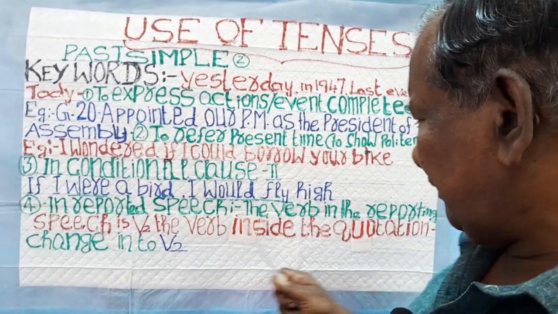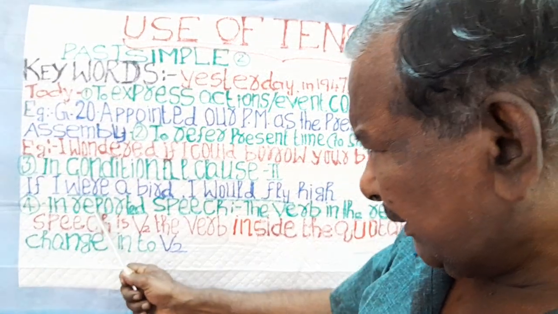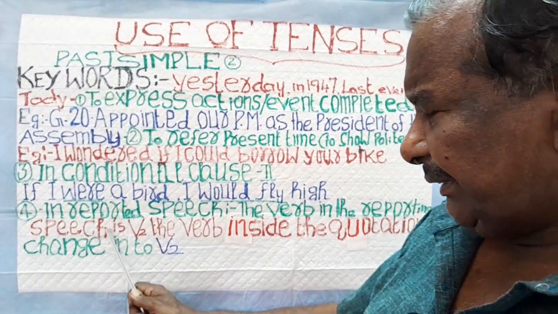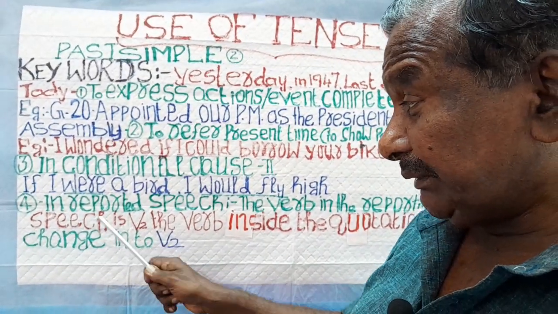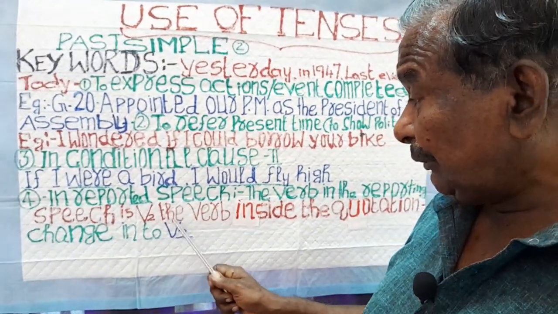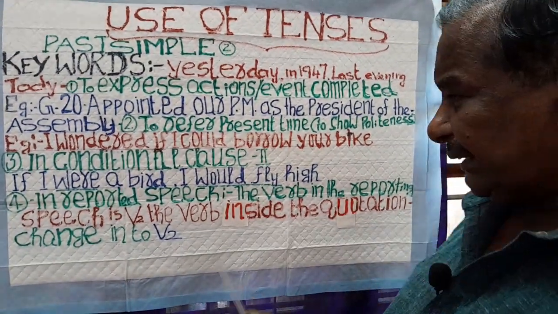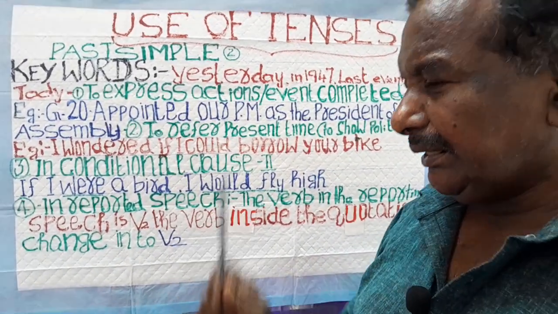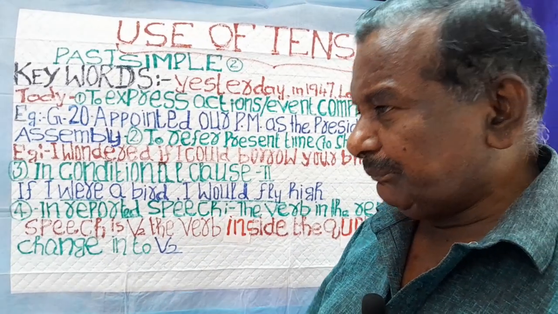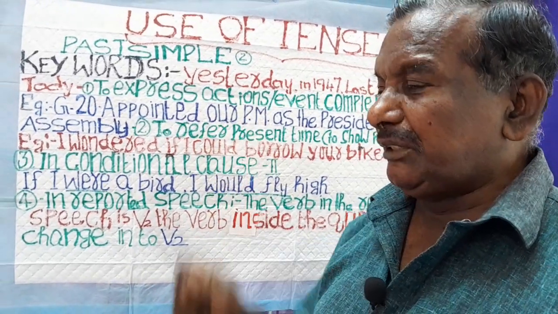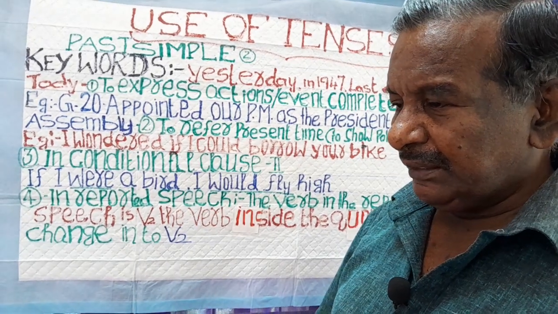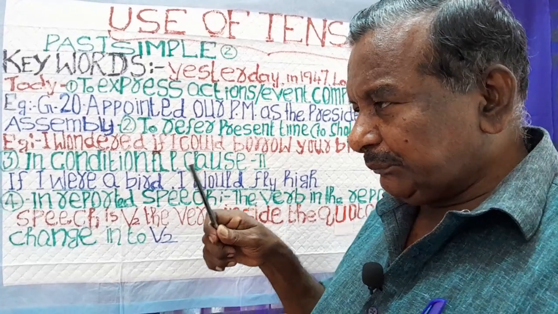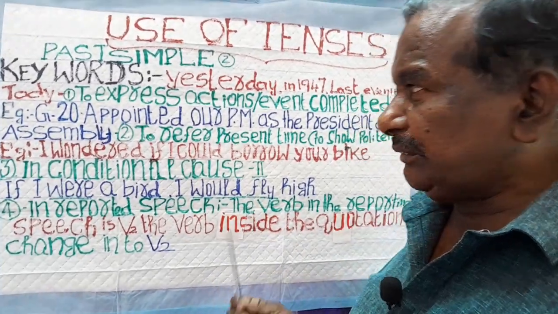If the reporting verb is V2, the verb inside the quotation also changes to V2. For example, he said, I am unwell. Said is the reporting verb, that is past simple. I am unwell is present simple. That present simple changed to past simple.